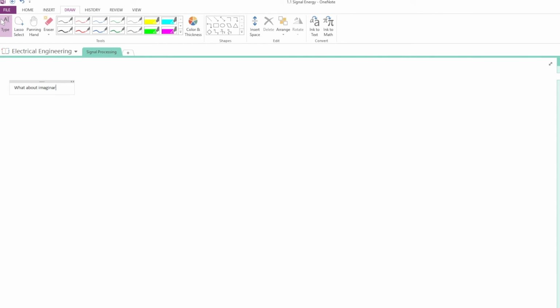So far, we've been doing examples of real signals, but what if you have an imaginary signal, or a signal represented by a function that contains i or j? Calculating the energy will follow the exact same format and formula, but we will take the magnitude of the function before squaring it, illustrated by the following formula.